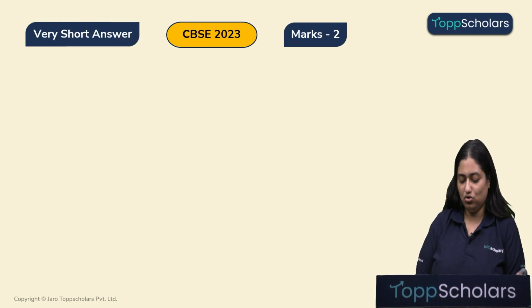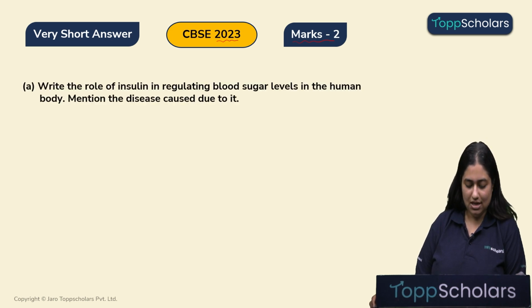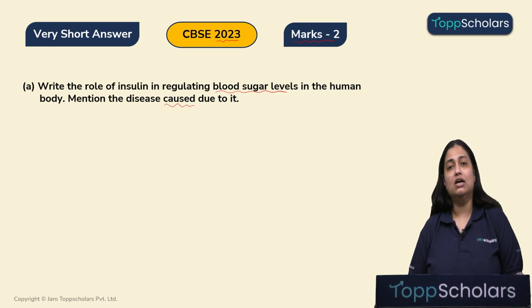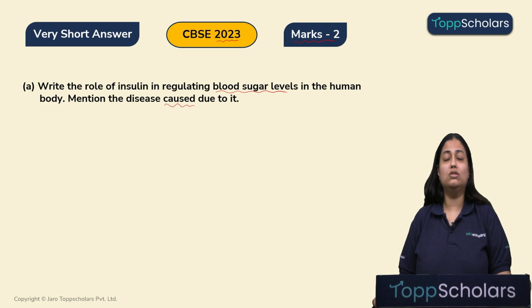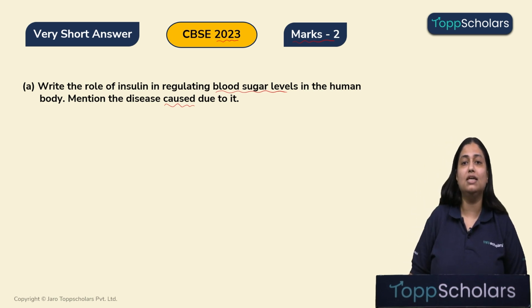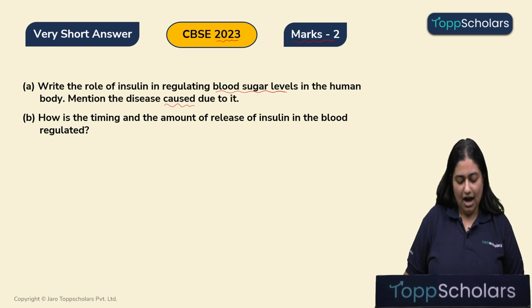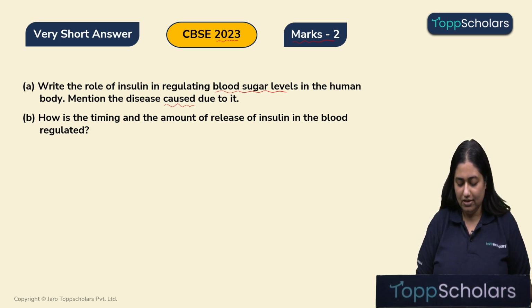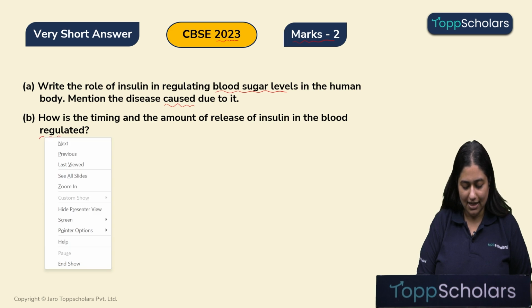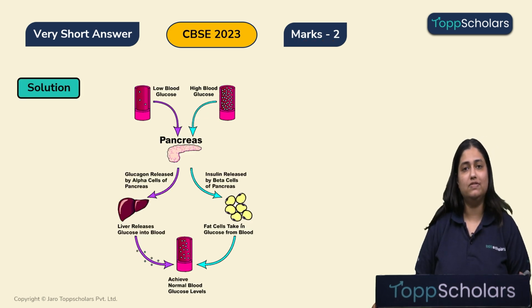Now we'll talk about the 2 marker question asked again in the same year, that is 2023. And the question is, write the role of insulin in regulating the blood sugar levels in the human body and mention the disease which is caused due to it. So over here we need to mention about how the insulin works in controlling the blood sugar levels. Next question is, how is the timing and the amount of release of insulin in the blood regulated? Alright, let's look at the solution of this.